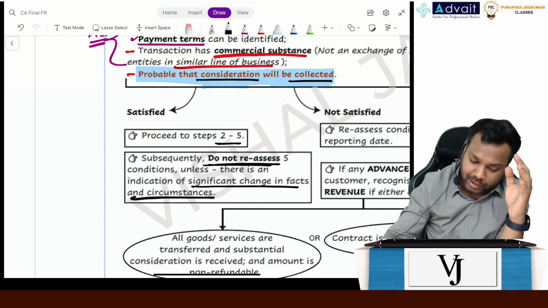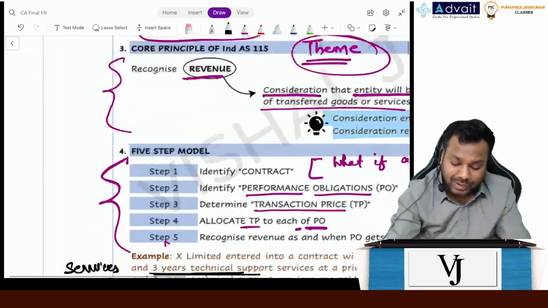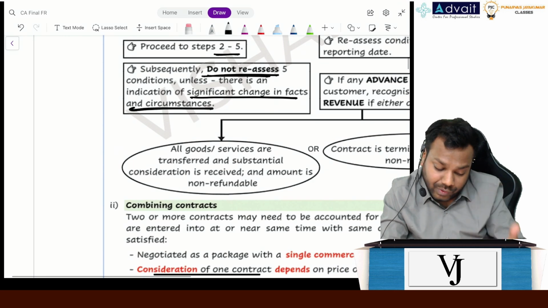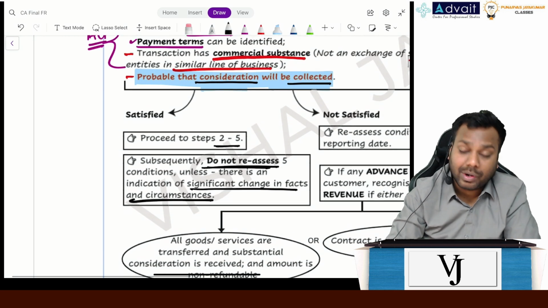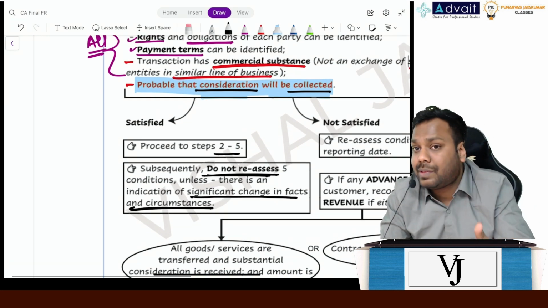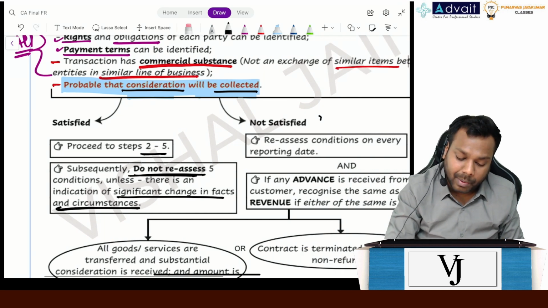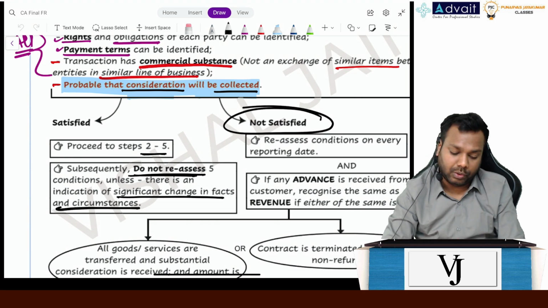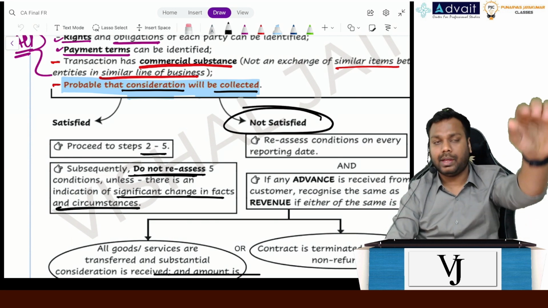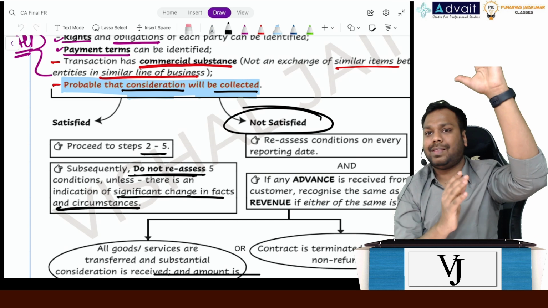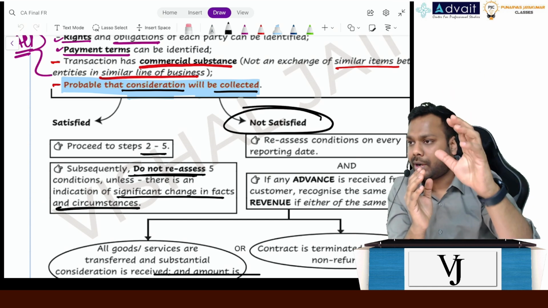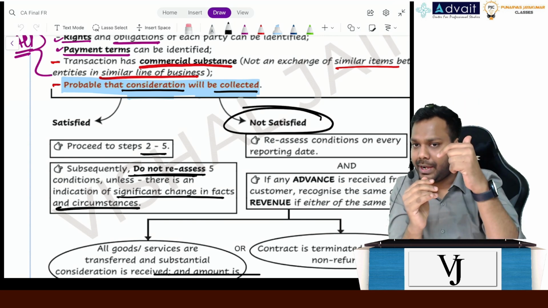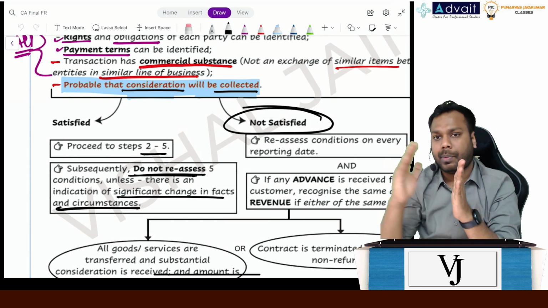Don't you think there is a significant change in the facts and circumstances? And if there is a significant change, then I have to reassess. And if I reassess, it will come under non-satisfied. To give you the crux of what I'm saying here: assess these 5 conditions on the date of the contract, when the contract was entered into with the customer. If it's satisfied, fine, I'll proceed to steps 2 to 5.